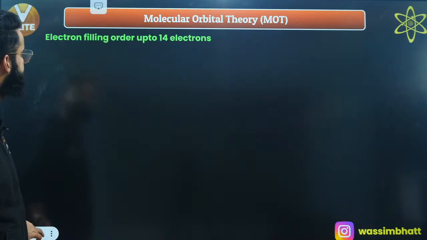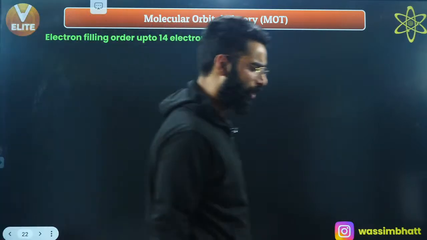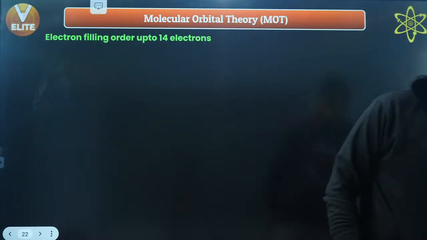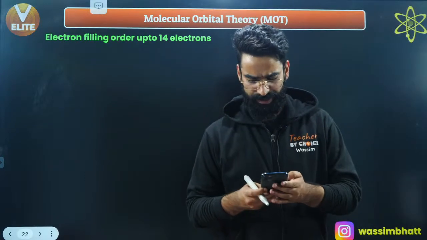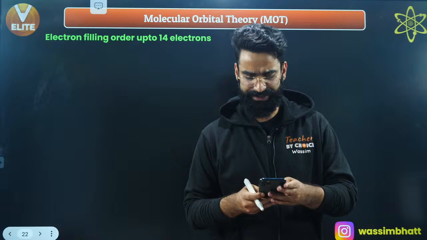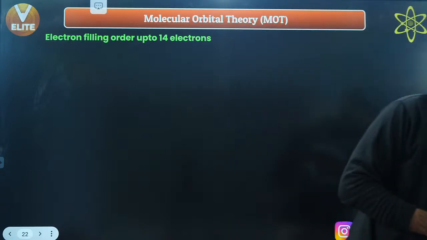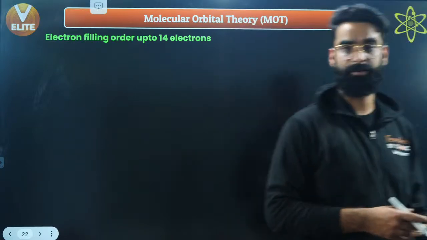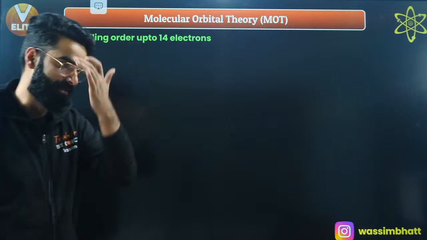Okay, so I hope you got to know exactly how these molecular orbitals get formed, right? Constructive interference always leads to the formation of what? Constructive interference always leads to the formation of your bonding molecular orbitals, and destructive interference always leads to the formation of what? Anti-bonding molecular orbitals, correct?